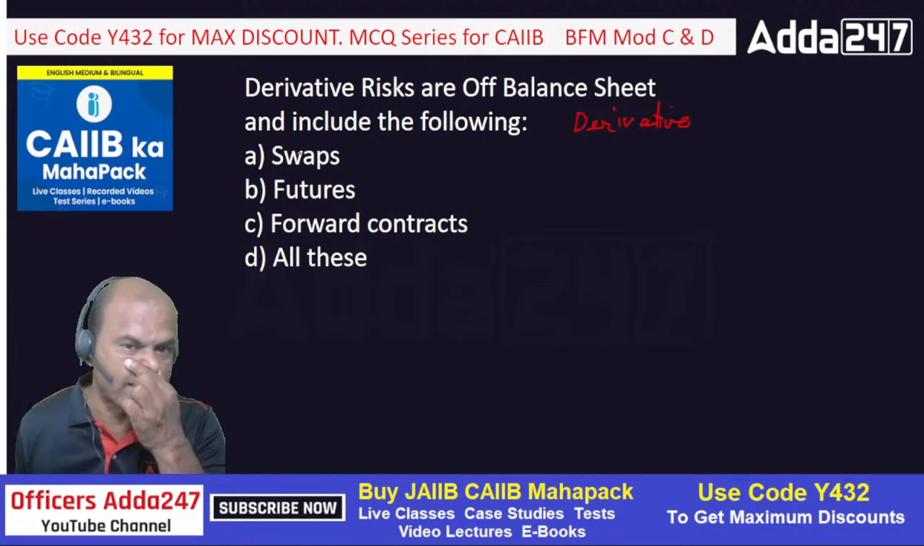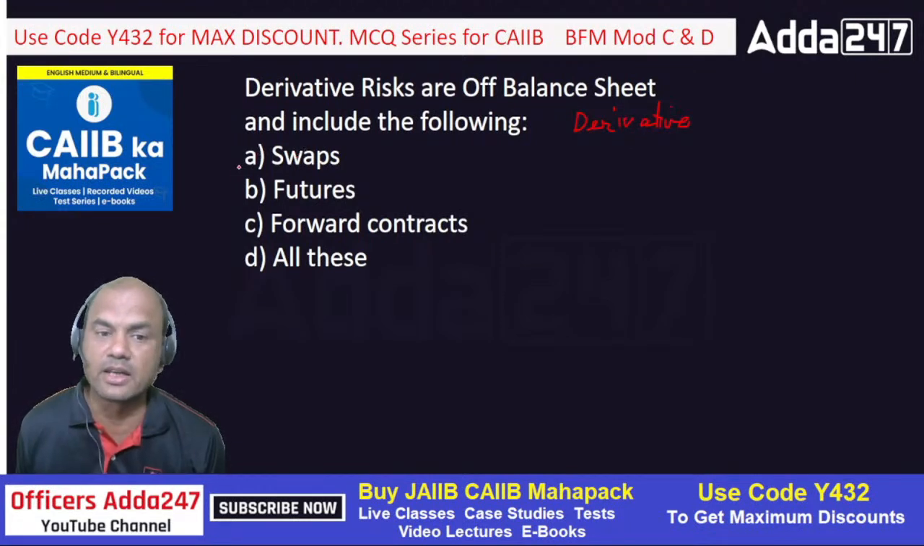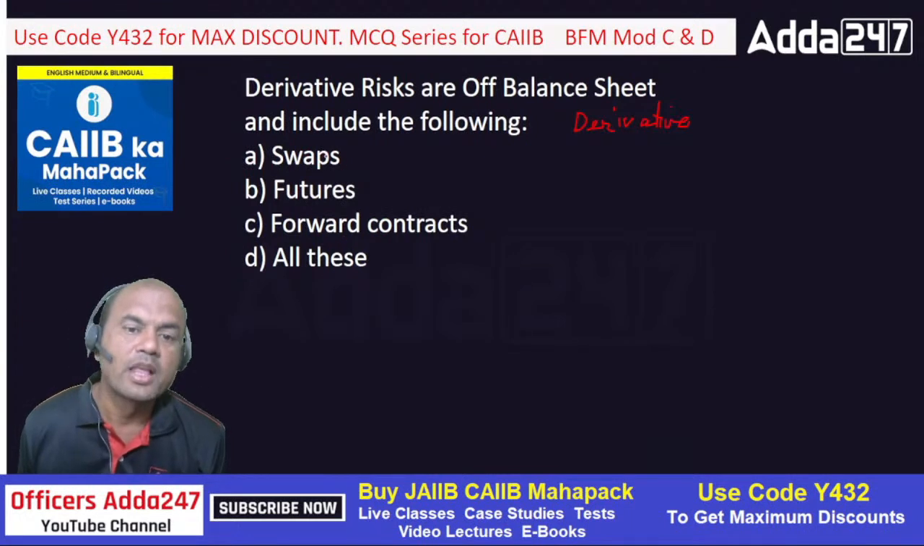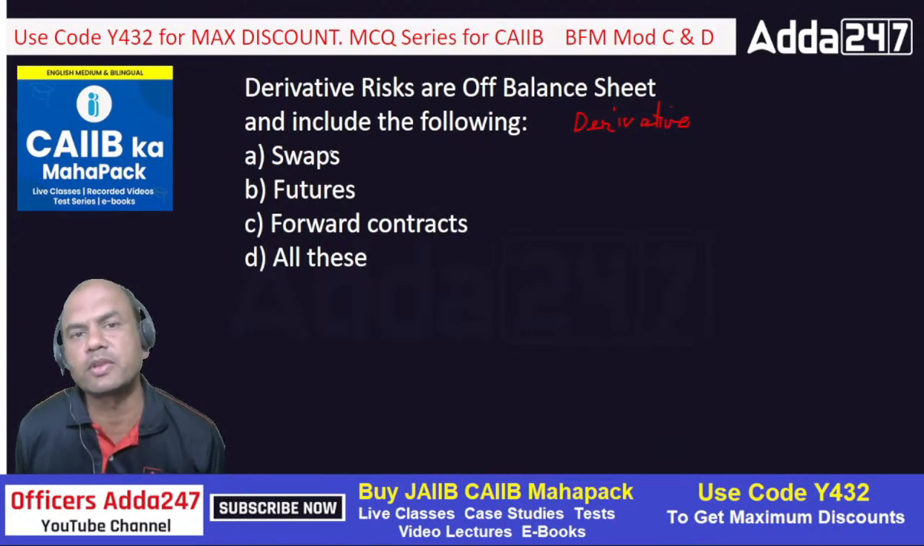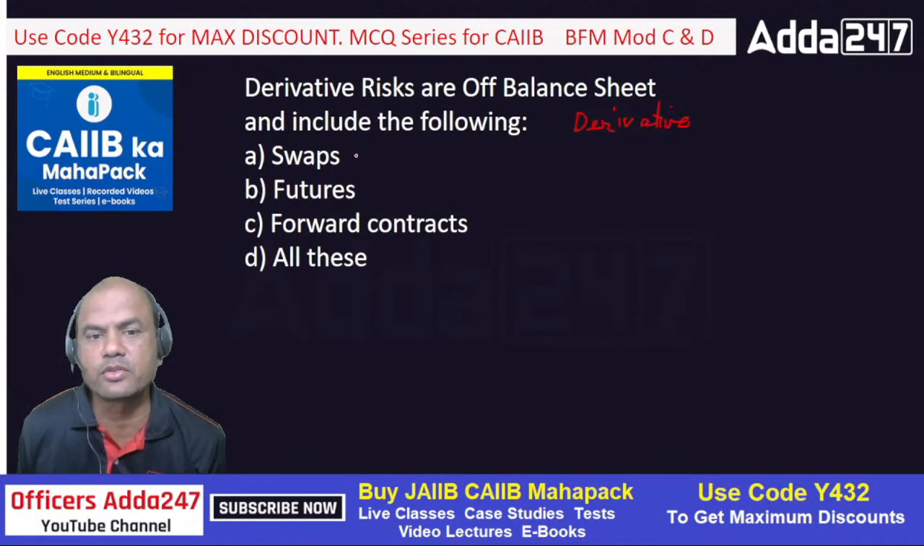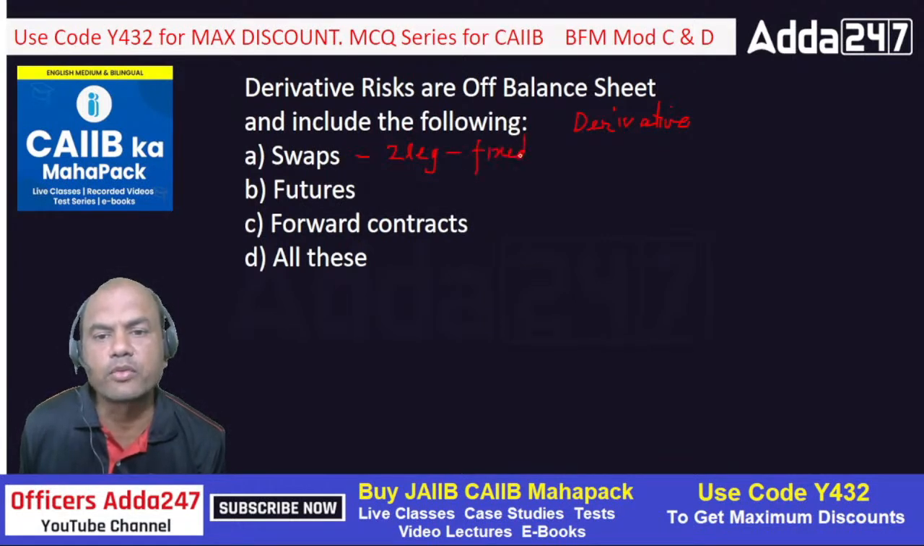So what are the types given over here? Firstly, let me get the answer from your side also. You first type the answer in the meantime. So I'll explain to you what is swaps, futures and forward contracts. Swaps means what? Always remember one basic rule in swaps. In swaps, there are two legs. One leg is always fixed and the other leg is always floating. Fixed and floating, right?